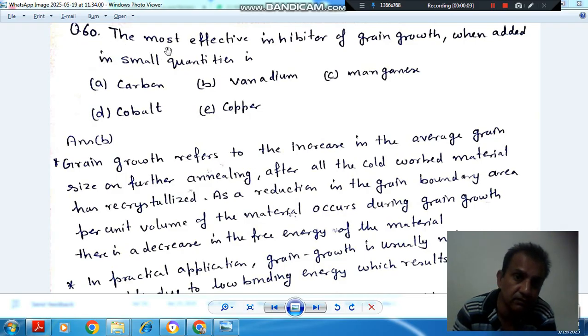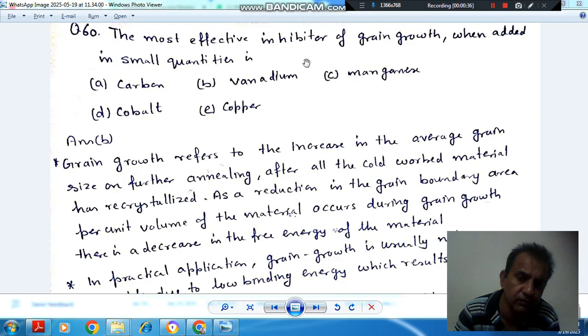Question number 60: the most effective inhibitor of grain growth when added in small quantities is: option A, carbon; option B, vanadium; option C, manganese; option D, cobalt; and option E, open. So the answer is vanadium, the most effective inhibitor of grain growth when added in small quantity is vanadium.